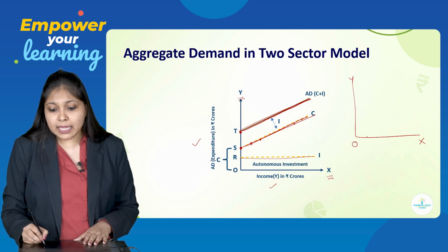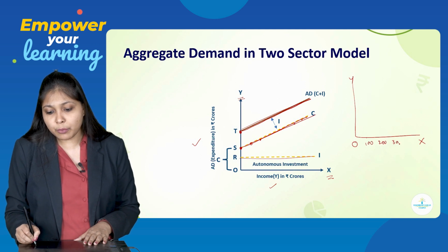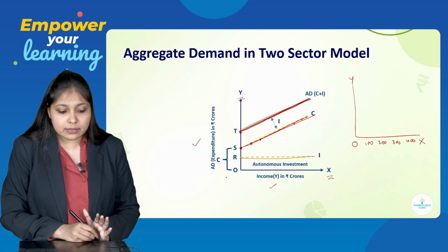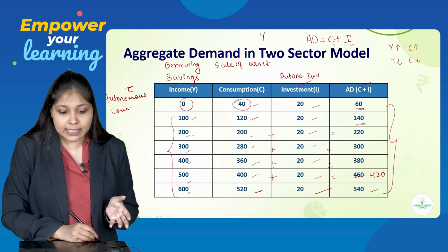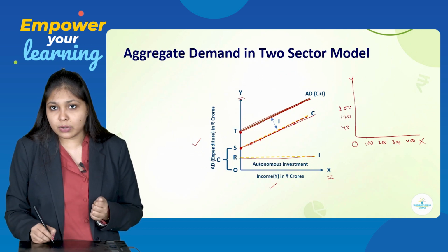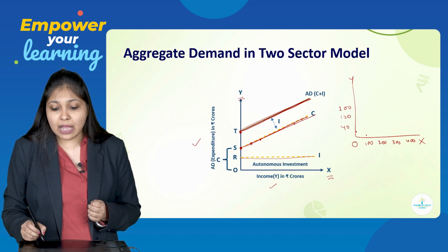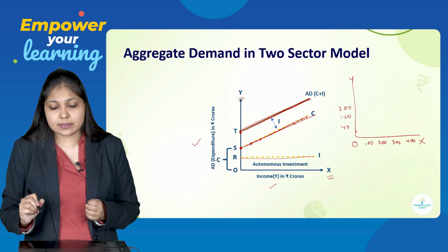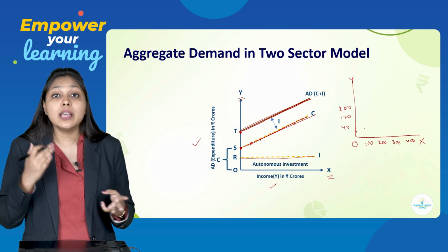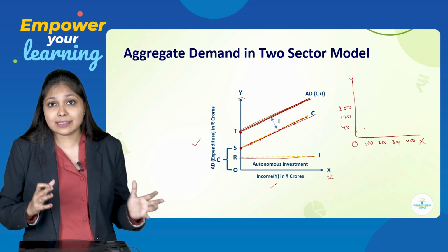Income I have taken as 100, 200, 300, 400 and so on. And consumption I have considered as, let me see, 40, 120, 200 and so on. Accordingly, you will represent it in this graph and join the points. You will get a consumption curve, investment curve and an AD curve. This is how you represent AD in a two-sector model.